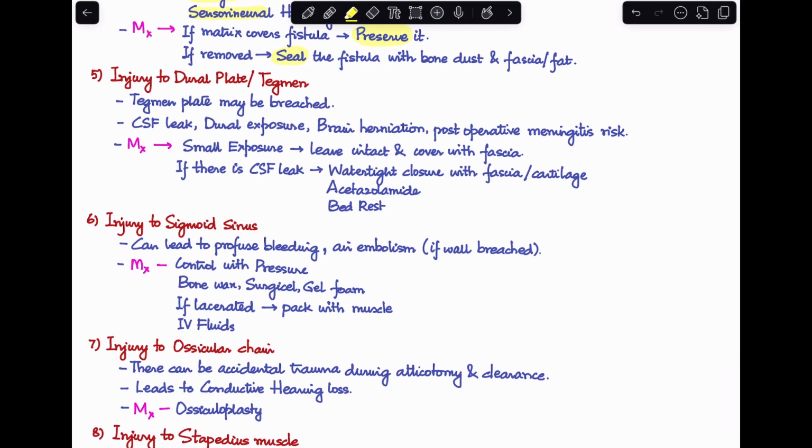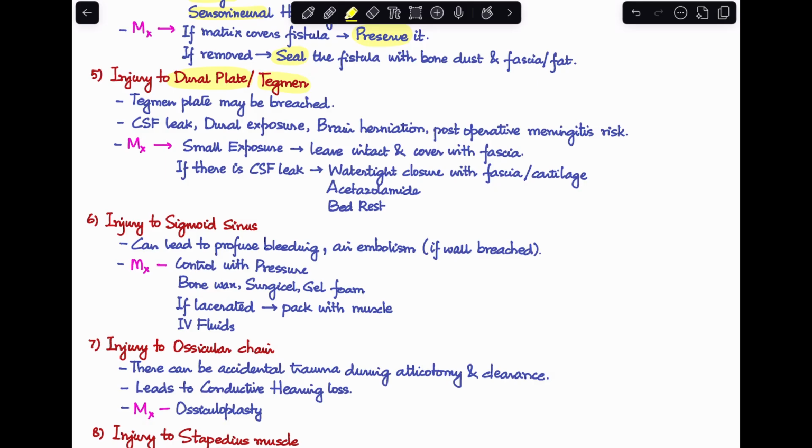So first one is if there is injury to the dural plate or the tegmen. When I was talking about mastoidectomy in my previous classes, I mentioned that the superior limit is usually the dural plate or the tegmen. You should be very aware of its location and not breach it. In case the tegmen plate gets breached, you'll actually end up reaching the dura and the brain matter.